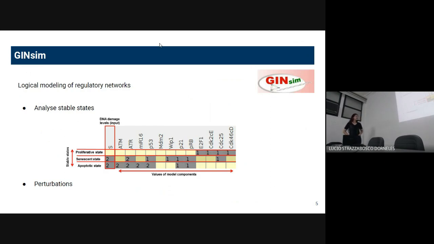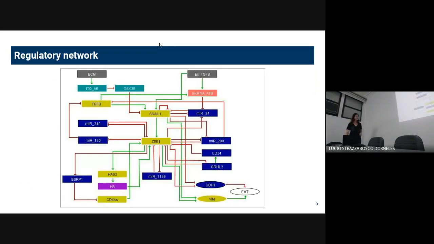Another tool that I use a lot is perturbations. So with perturbations, we can make perturbations of the system. We can cut the nodes, or we can change the sign of the nodes or the sign of the interactions, and we can also increase these nodes or increase the sign of these interactions.